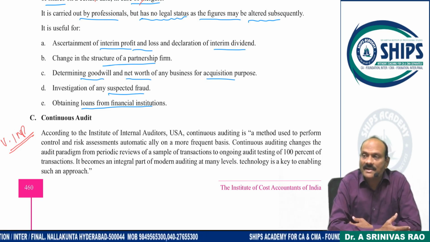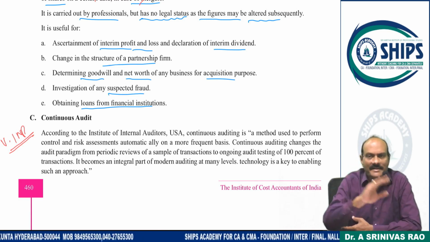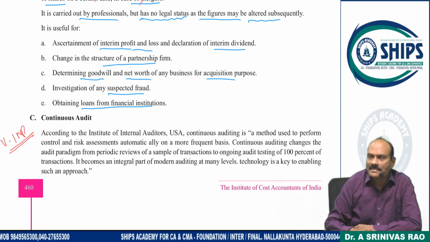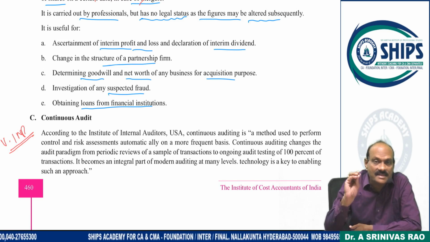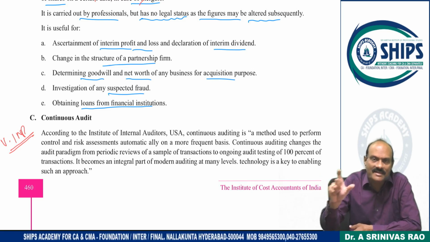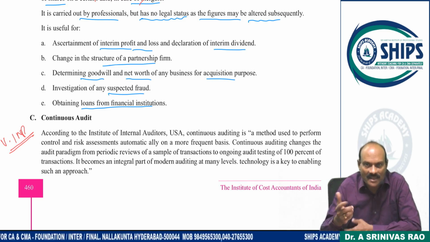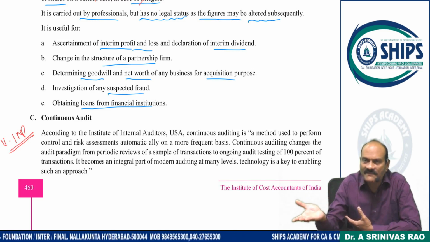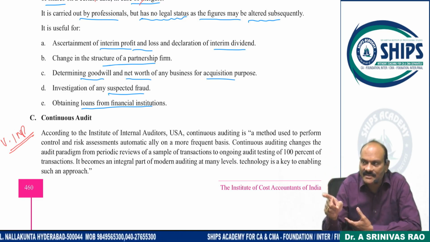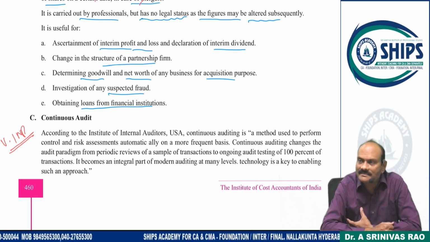What is another advantage? See, every month audit is going on. Say the audit is completed up to March 15th. In March, how many days are left? Another 16 days. How much time is required to complete the audit of these 16 days of operations? Speedily, quickly, they can finalize the books of accounts. Already 15 days of audit is done, so speedy finalization will come, and the quick audit will also be done. Legal compliances as per the Companies Act 2013, submission of returns and all, we can do. This will be handy.